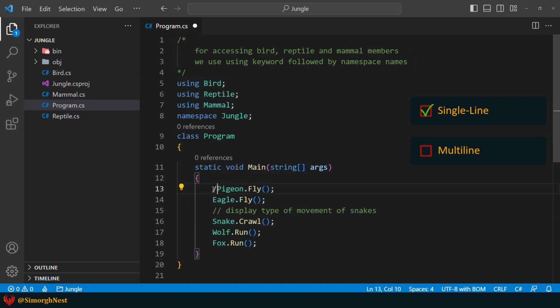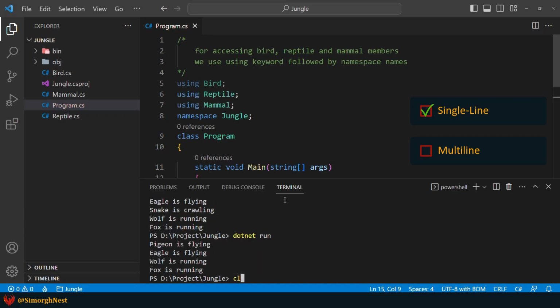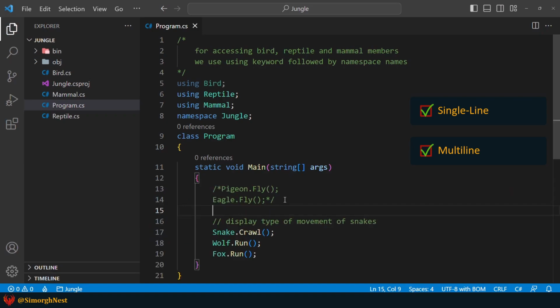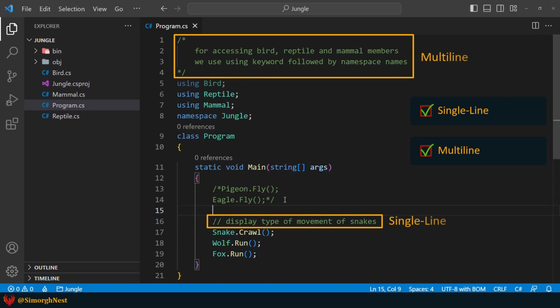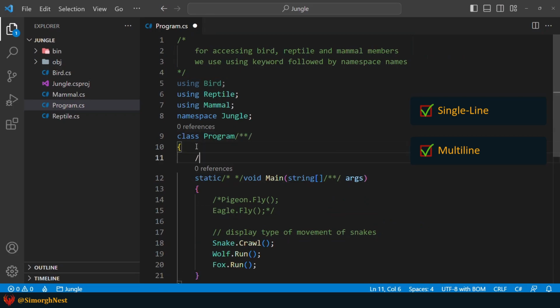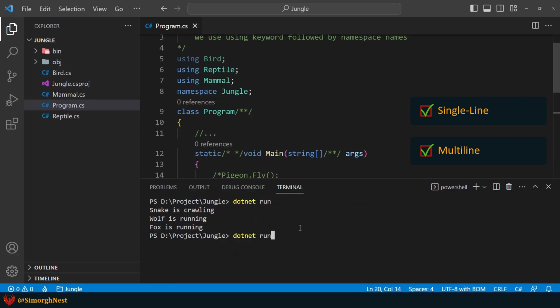Now, let's comment out the fly method with a multi-line comment. Let's run the application again. As you can see, the fly method doesn't display anything in the terminal. So, in total, we use single line for short comments and multi-line for longer ones. And you should know, we can put our comments anywhere we want. Now, let's run the application again. As you can see, we get the same result.